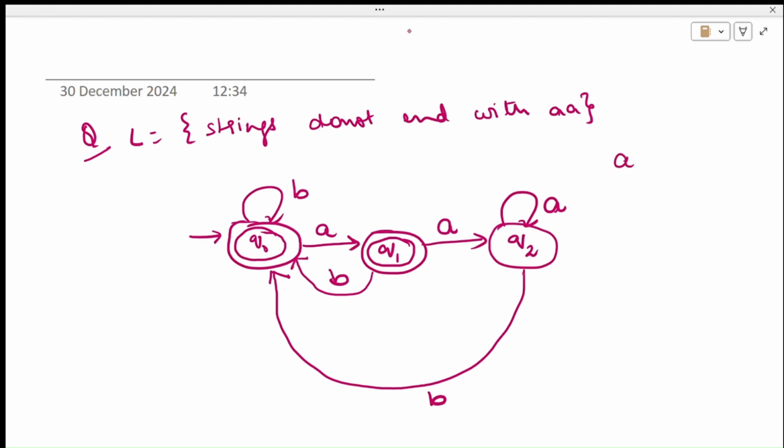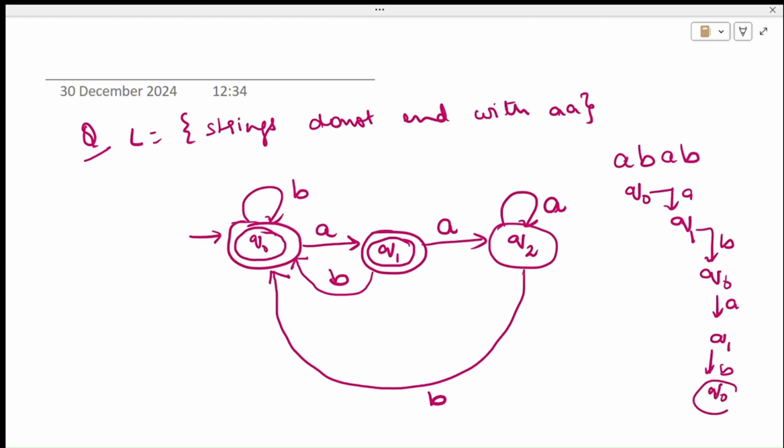Suppose I have some string A, B, A, B. Is this string accepted by the machine? Yes. We can see that Q0 will read an A and go to Q1. Q1 on reading B will go to Q0, and Q0 on reading A goes again to Q1. Q1 on reading B goes to Q0, which is an accepting state. So the machine is accepting ABAB.